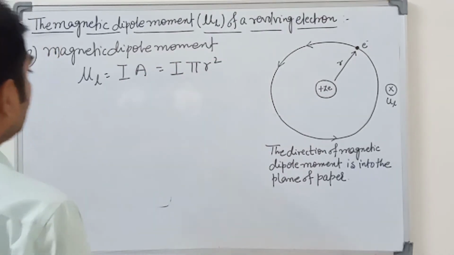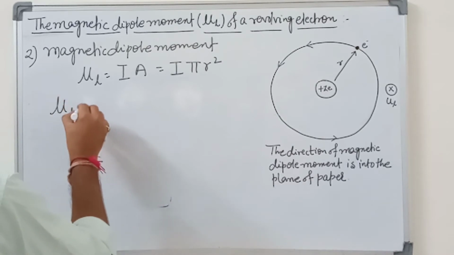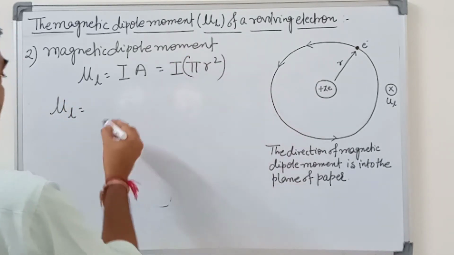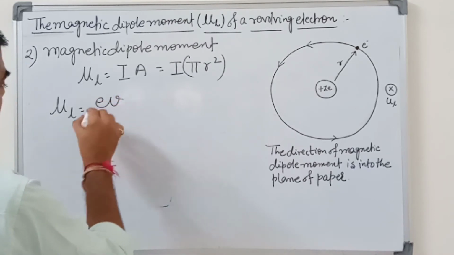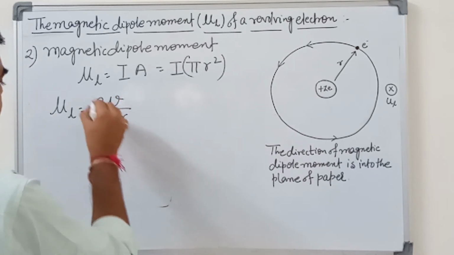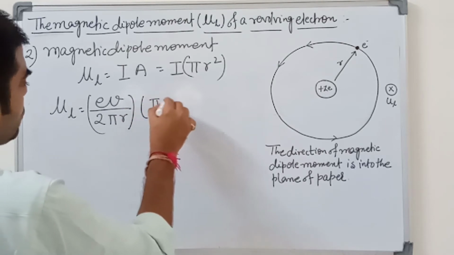It is clear. So now mu L is equal to I, replaced by the value e v upon 2 pi r, times pi r square.